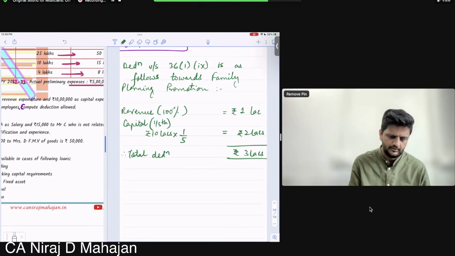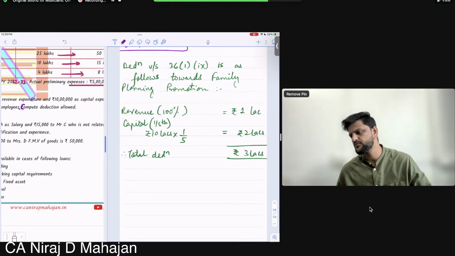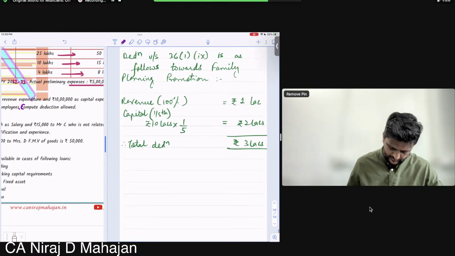But what is important is what will not be allowed. I'm doing the calculation as if it comes for the case of a company. But if it is not a company, then we cannot claim the deduction.